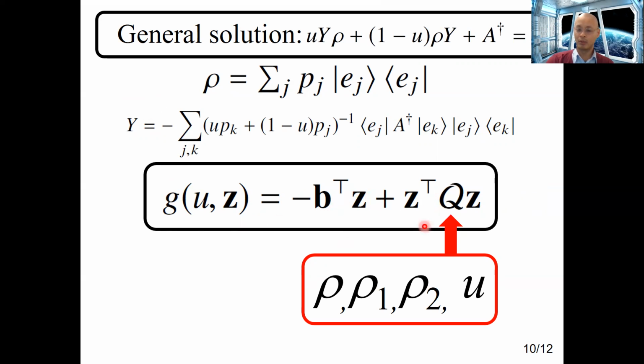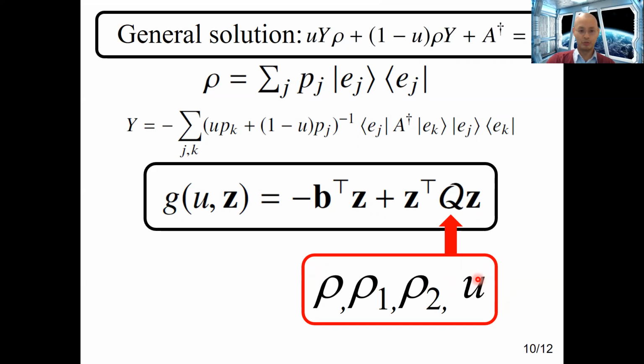And one can see that this Lagrange dual function is just a quadratic function in z. Because it is a quadratic function in z, one can solve it analytically, given fixed values of u. And this Q matrix over here depends only on rho and its derivatives, and of course, this fixed value of u.